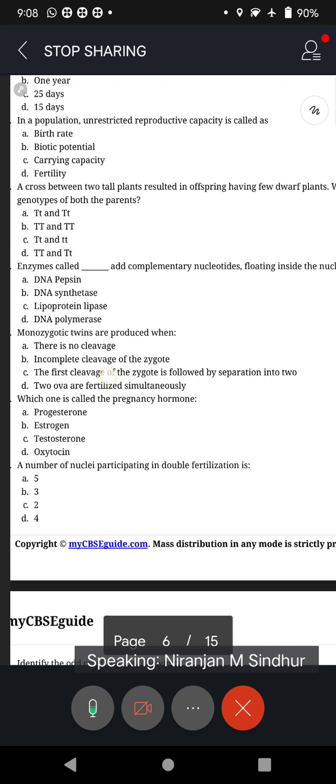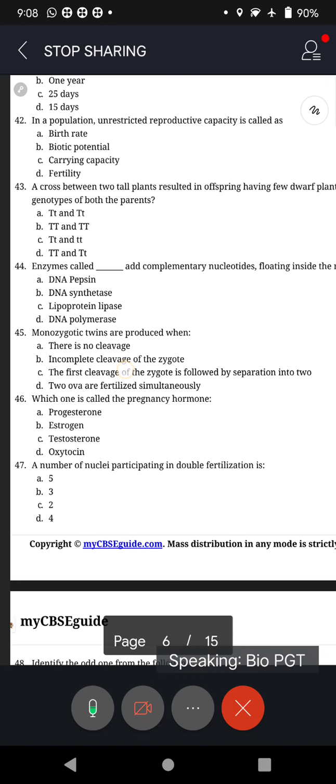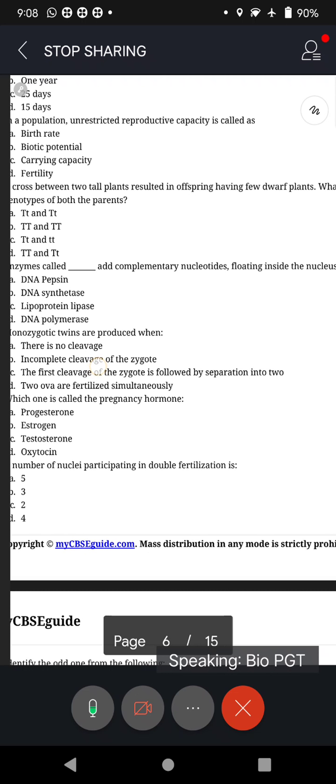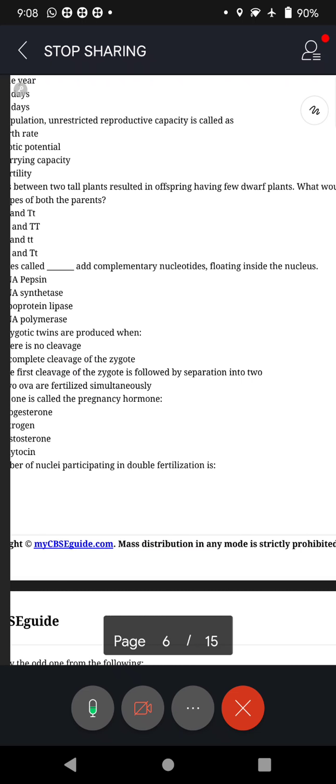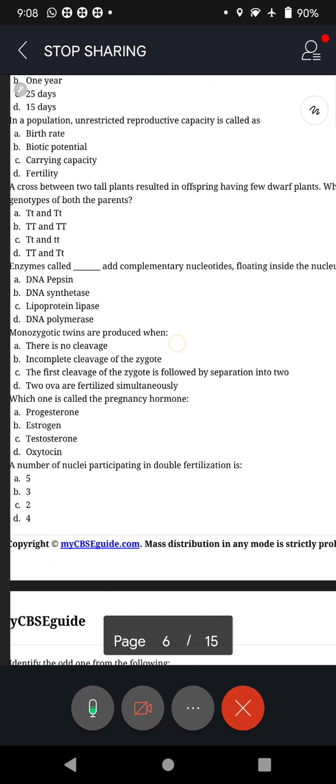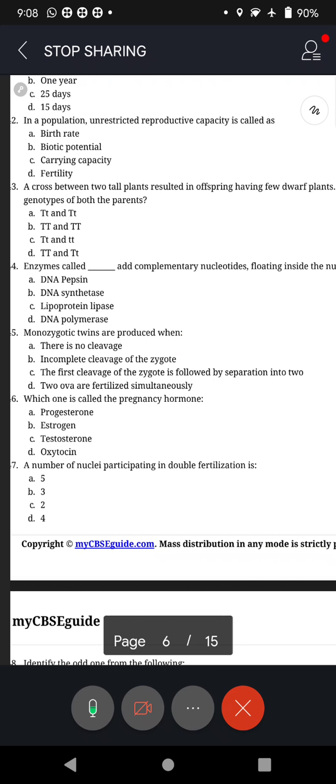Yeah. Now we move on to question number 44. Enzymes called dash add complementary nucleotides floating inside the nucleus. So DNA pepsin, DNA synthetase, lipoprotein lipase, DNA polymerase, all of us know that should be the answer. Because as the name suggests, polymerases are enzymes that create DNA molecules by assembling many nucleotides, which are building blocks of DNA.